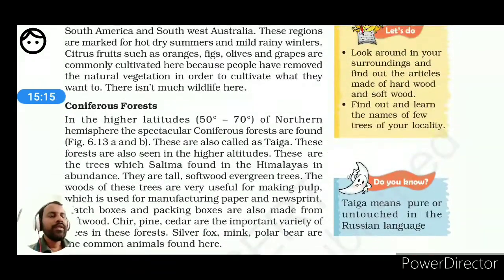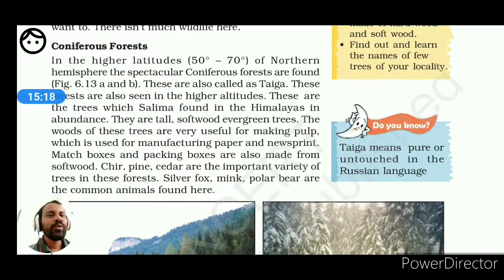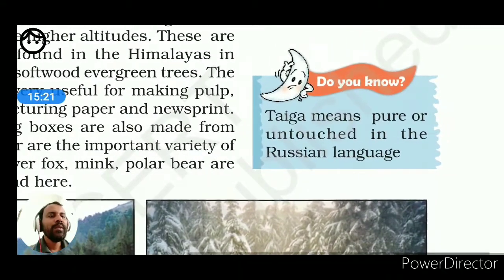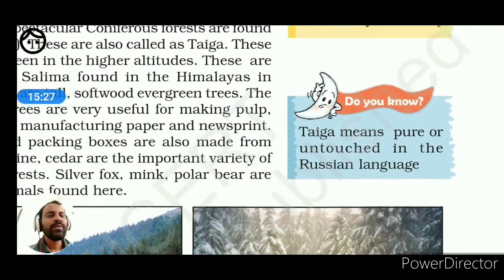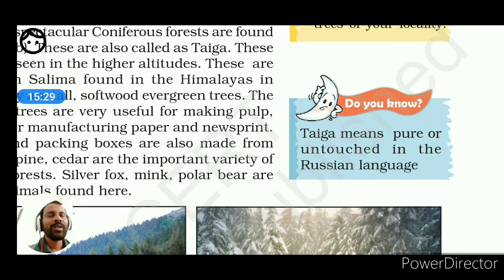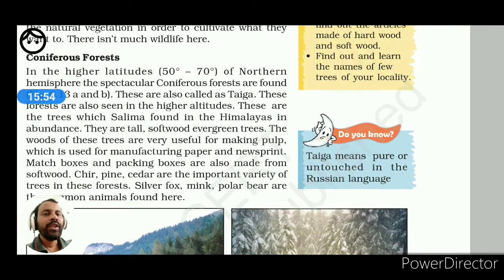Next one, do you know there is also Taiga? What is the meaning of Taiga vegetation? Already we have read: Taiga means pure or untouched in the Russian language. Taiga vegetation is found in extreme climatic conditions and very high altitude, because in such areas the interaction or activities of human beings are very less. That is why they remain untouched, and that is why in the Russian language such coniferous forests are referred to as Taiga vegetation.